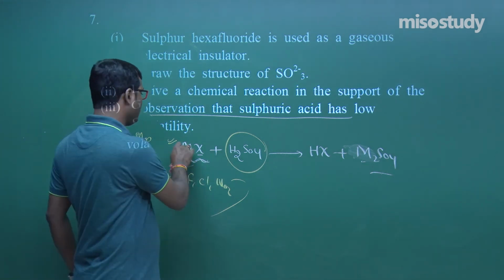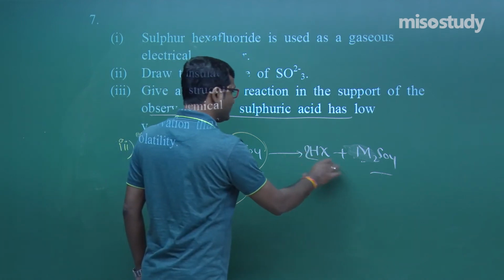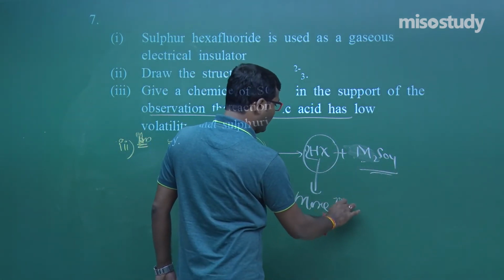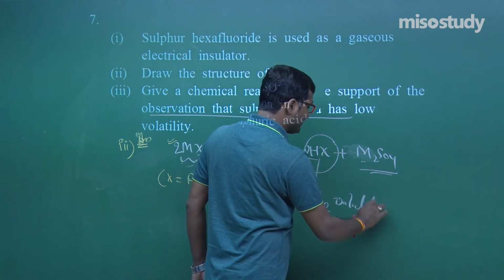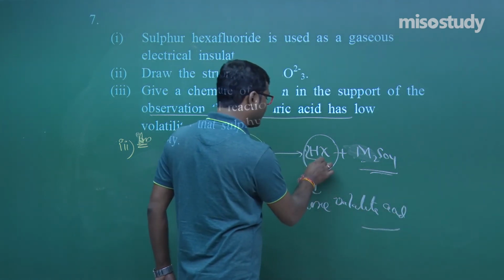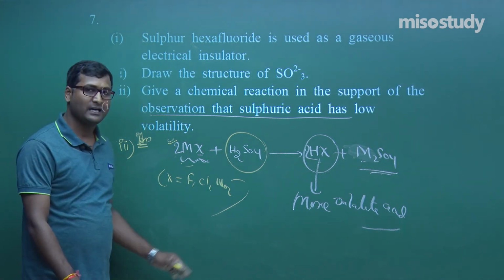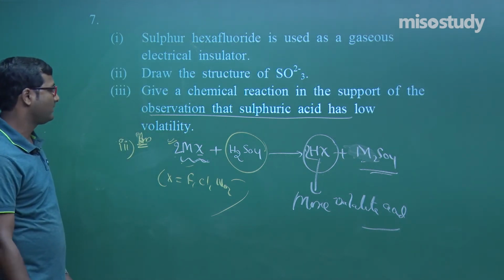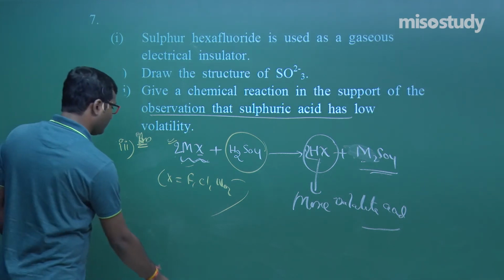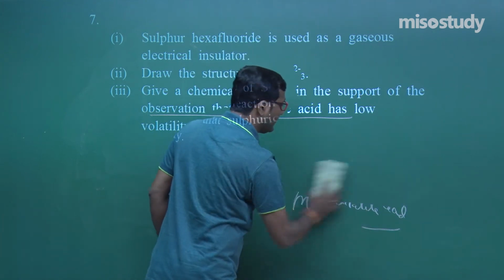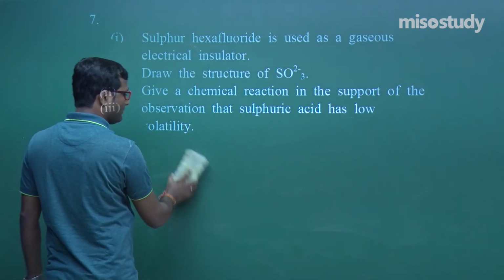MX plus H2SO4 gives HX plus M2SO4, and this HX, my friend, is a more volatile acid in comparison to H2SO4. For example, HBr, HF, HCl, HNO3, these are the examples, my friend. Clear? Yes, sir, definitely. Now I am going to erase this part and we'll discuss the next question, my friend.